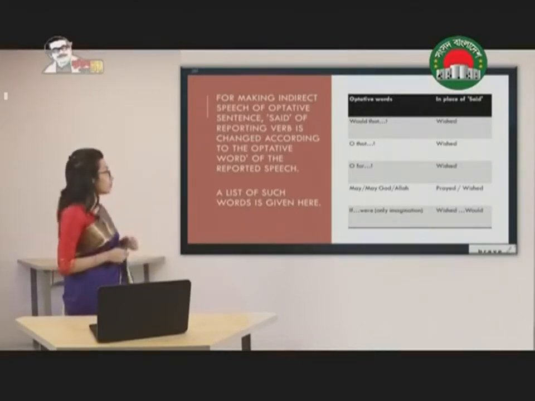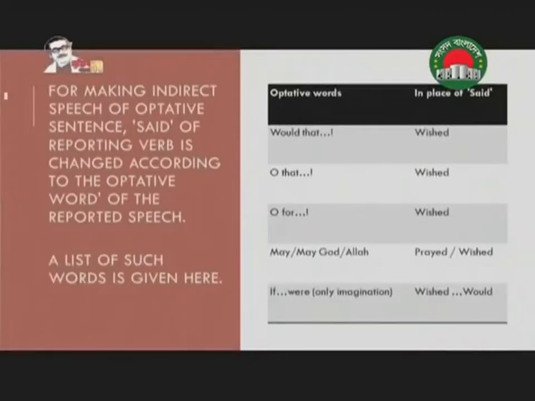Now the second one, oh that. Again, it's a kind of wish. For that reason, we are going to replace said with wished. Now the third one, oh for. Again, it's a kind of wish or prayer. So we have used wished here.